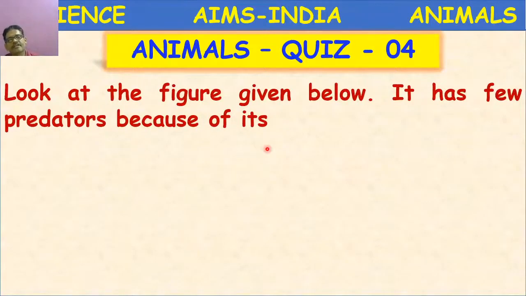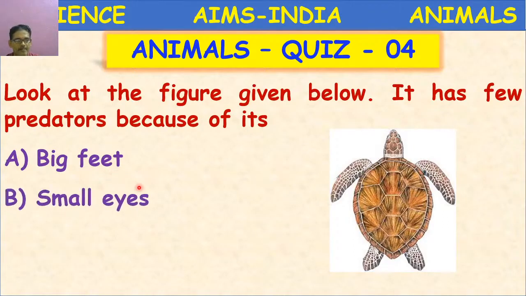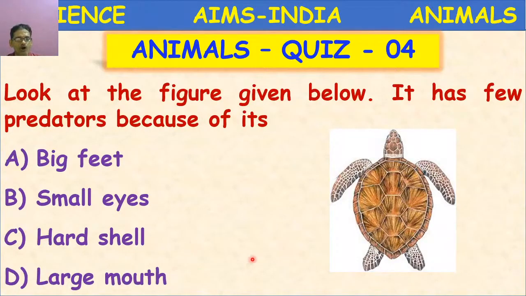Look at the figure given below. It has very few predators. Why? Big feet, small eyes, hard shell, large mouth.